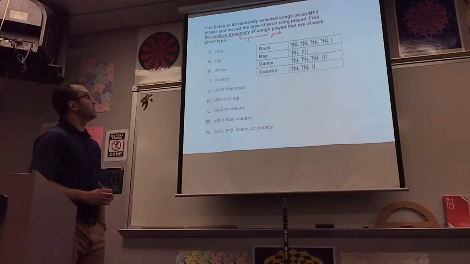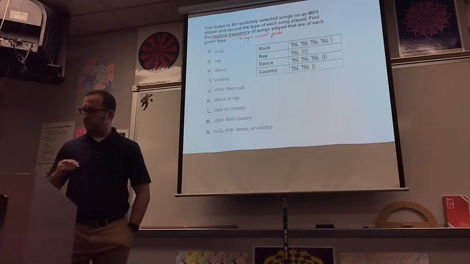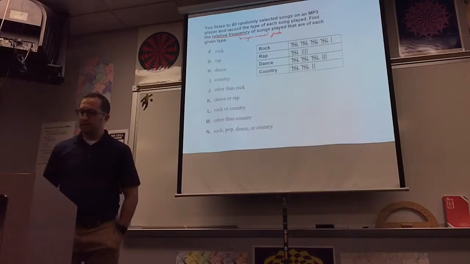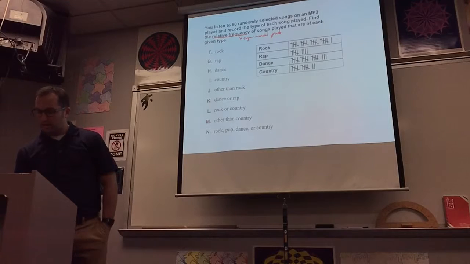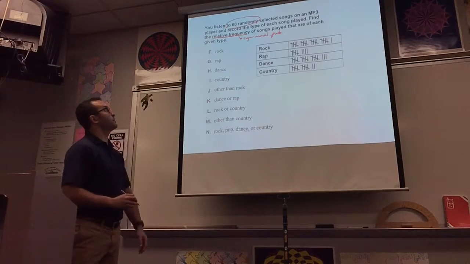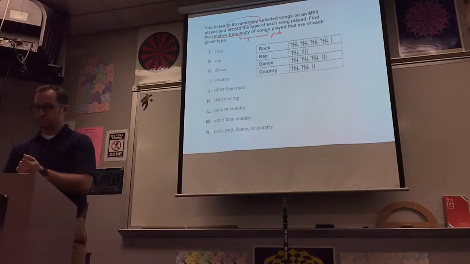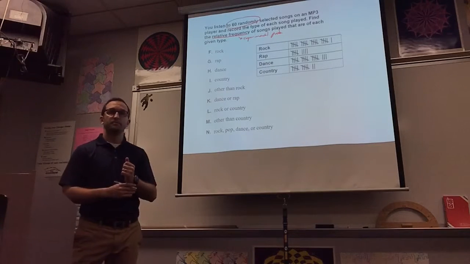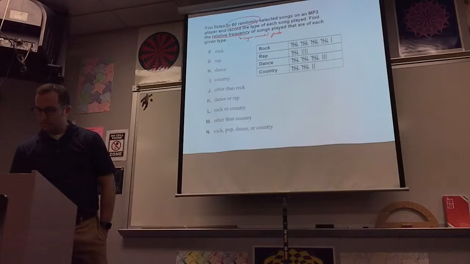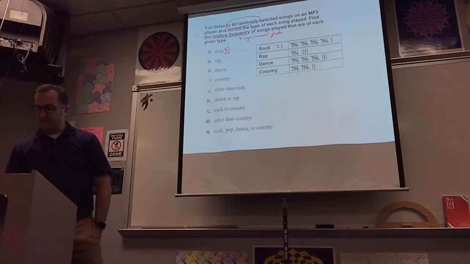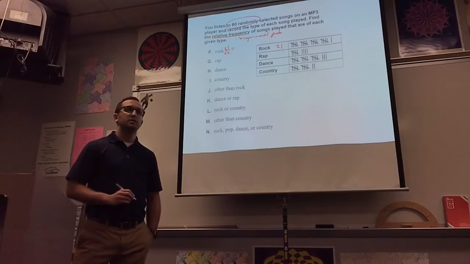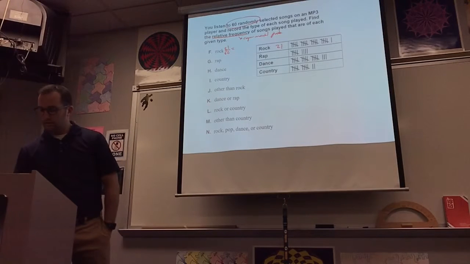So, how many songs are on this MP3 player? 60, right? That's how many times we did it. So, what's the relative frequency or the experimental probability of listening to a rock song? What is it? 21 out of 60, because there's 21 rock songs. That simplifies, both of those can be divided by 3, to 7 over 20.